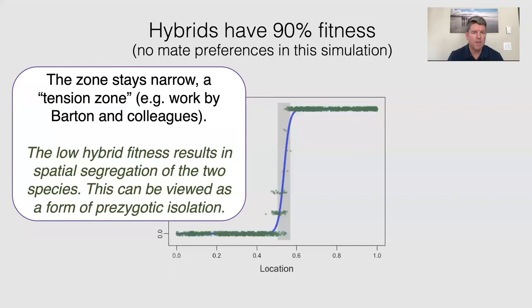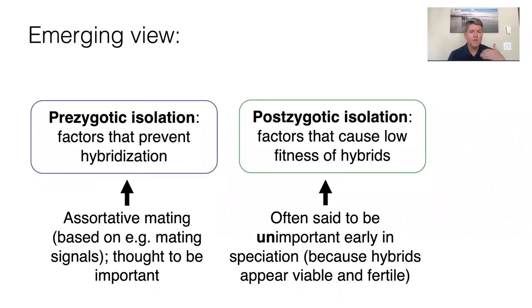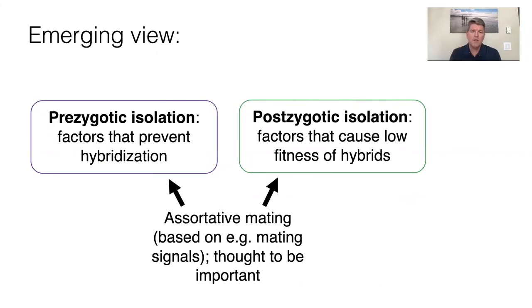But if we think about what's happening here, the zone and the low fitness of hybrids is actually preventing full sympatry of the two species. And this results in spatial segregation of the two species, which can be viewed as a form of prezygotic isolation. So there's this emerging view, the idea that postzygotic isolation is not important. I think I'm advocating towards clearing that out. And instead, we can view assortative mating as having an influence on both prezygotic and postzygotic isolation.